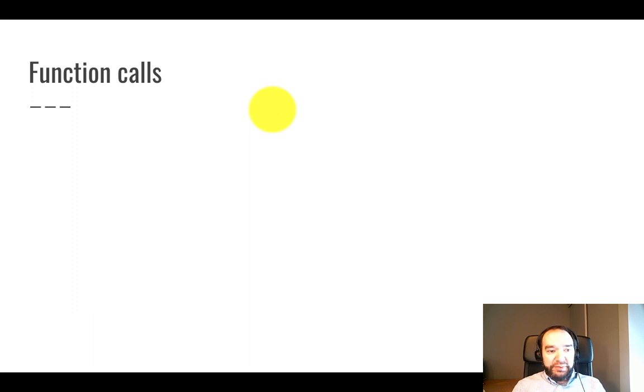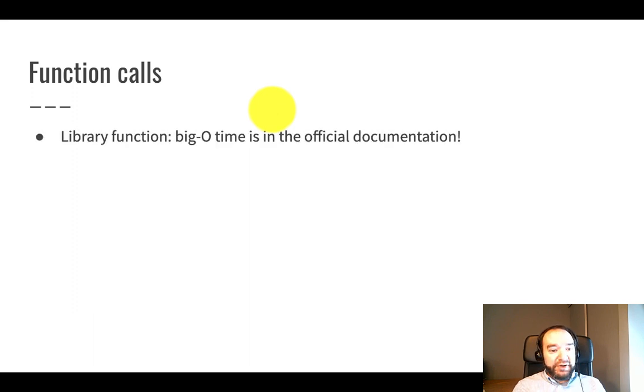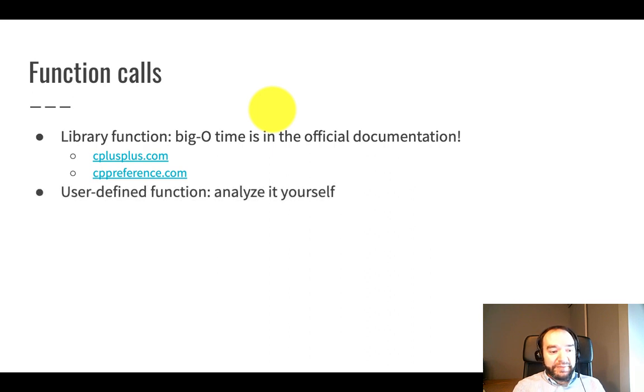Finally, function calls. This is where your operation uses a different function or a different algorithm. If you're calling into a library function, such as those in the C++ standard library, the big O time bound is actually in that documentation. You may not have noticed it before if you weren't aware of this kind of terminology, but it's in there. cplusplus.com has it, cppreference.com has it. In the description of all of the data structure operations, they say what the big O runtime is. If you are calling into a user-defined function that you created yourself or a teammate created, you have to do this analysis process yourself.